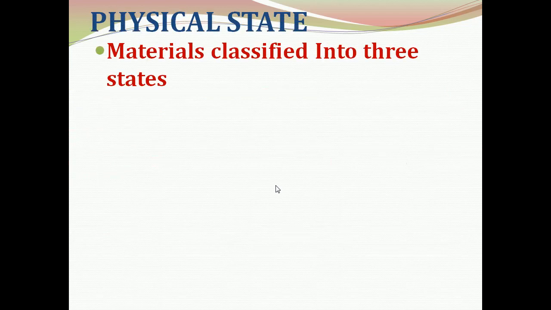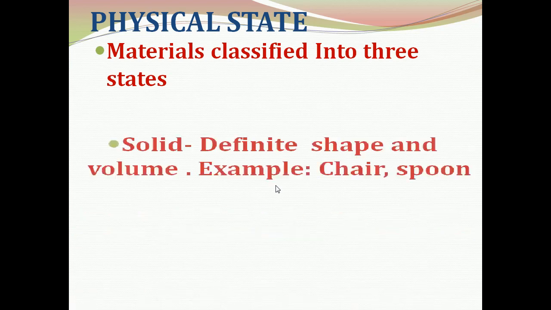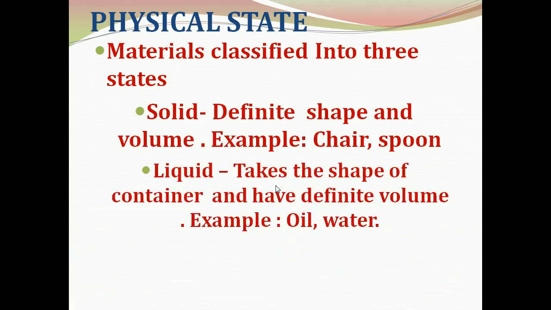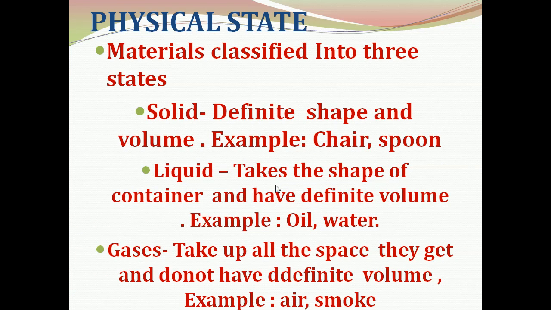Based on the physical state, objects can be classified into three states: solid state, liquid state, and gaseous state. Solids have a definite shape, but liquids take the shape of the container. Gases do not have a definite volume.